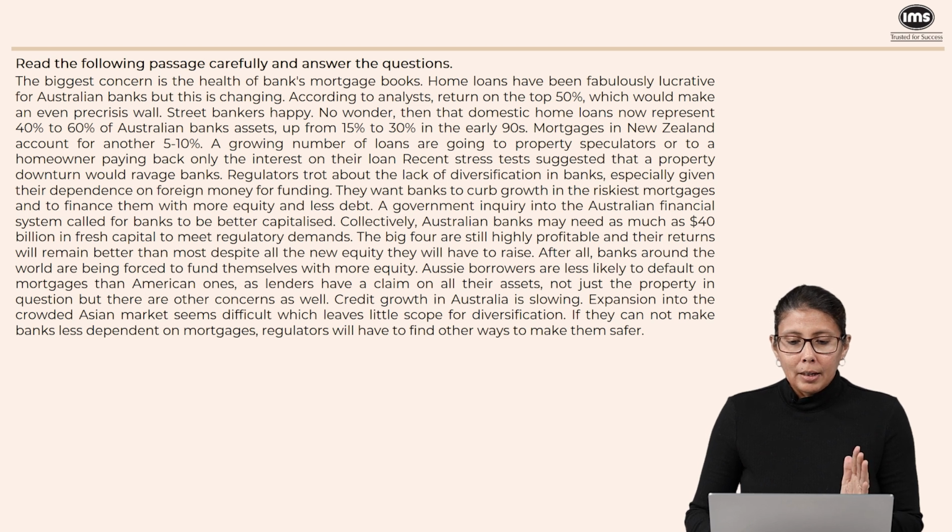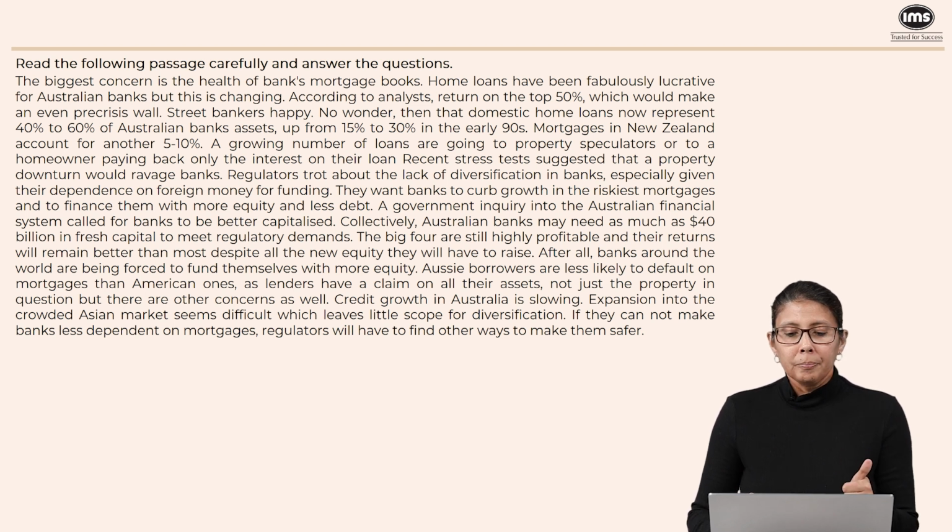Then it says that Australian banks may need as much as $40 billion in fresh capital to meet regulatory demands. So they need more cash. How are they supposed to get it? Apparently, we don't know. The big four banks in Australia are still profitable and their returns will still remain better than most. Aussie borrowers, Aussies are Australians, they are also less likely to default on mortgages than American ones. So it's trying to say, you know what, things are not as bad. The banks will still do okay, but there are reasons for concern.